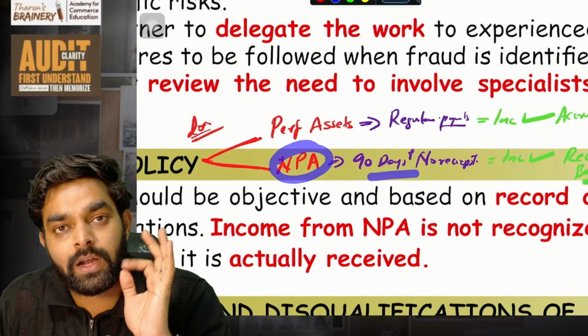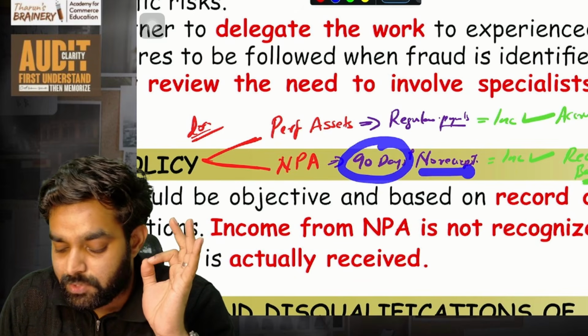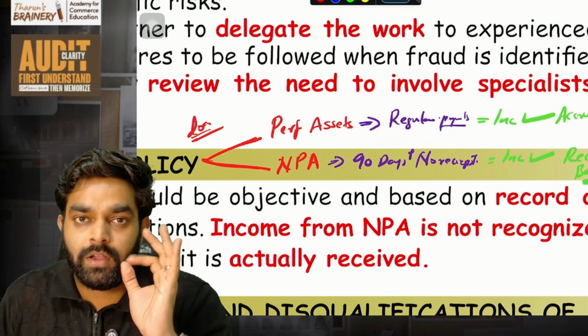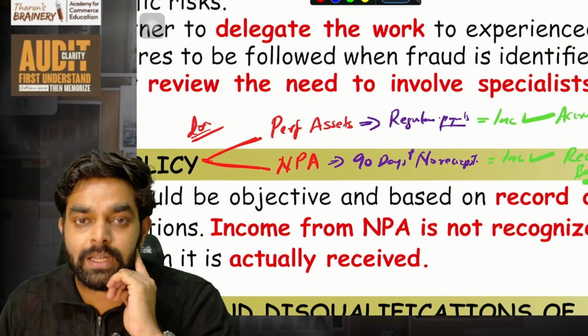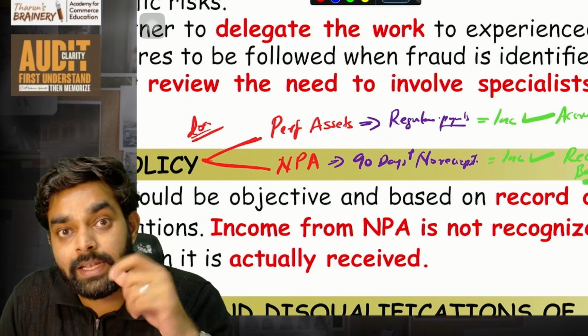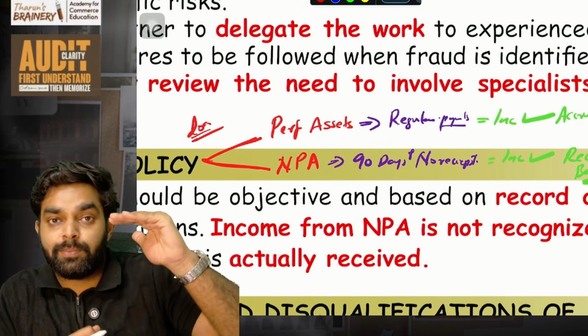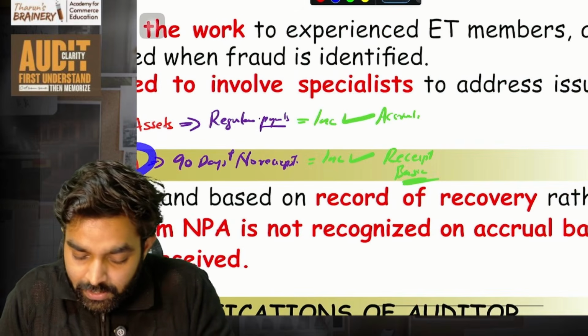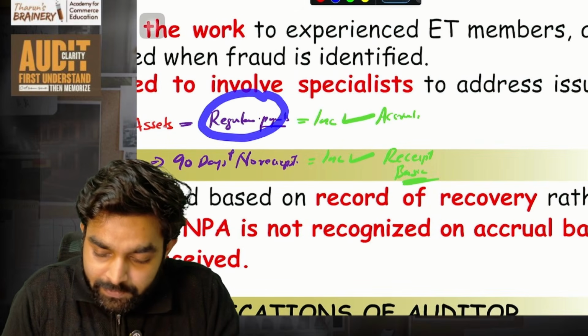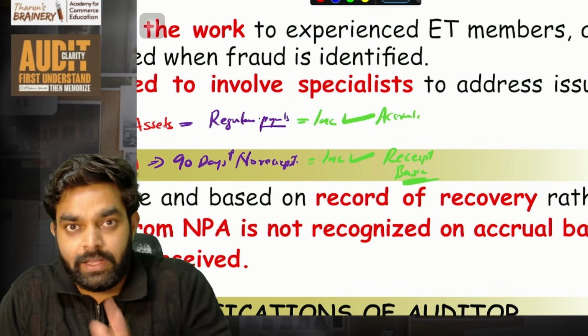If the repayments are not regular for 90 days plus, there is no receipt. Like, last 3 months I have given a loan, but that person has not repaid for the last 3 months. Basically 90 days he has not repaid. So then that account becomes, in the bank's booklet, that personal account becomes NPA. Simple as that. Okay.